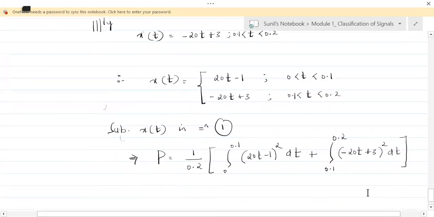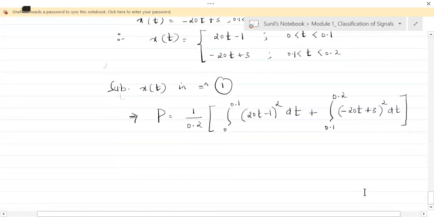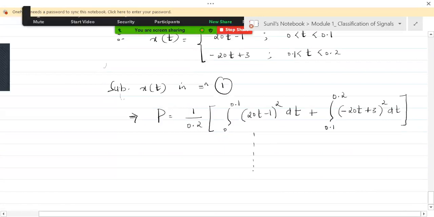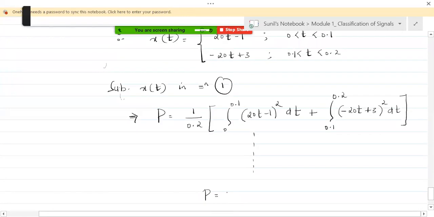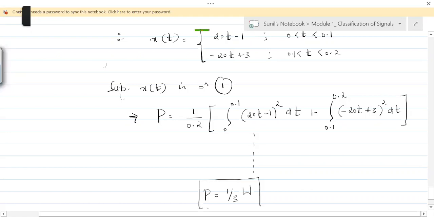Now you have to solve for this. I'll not go into solving this. You can leave space and see that your power would come as 1 by 3. Just take down this and work this out yourself. You should get that to be 1 by 3 watts.